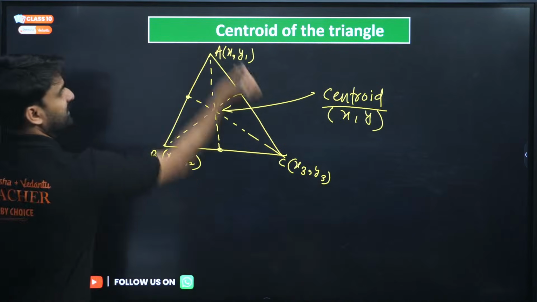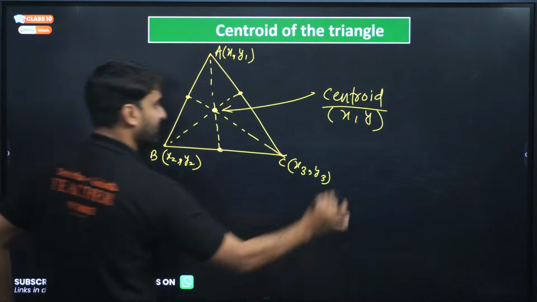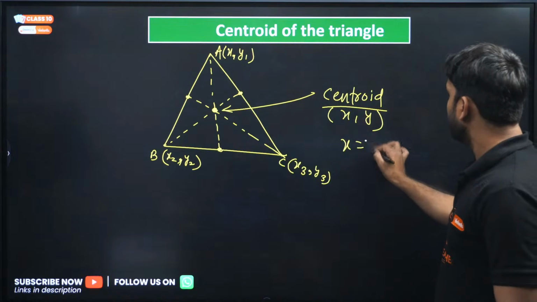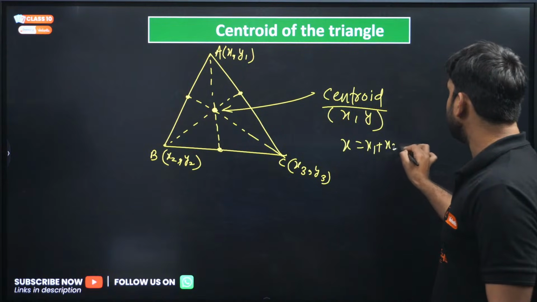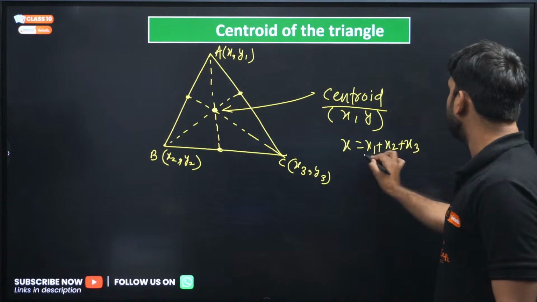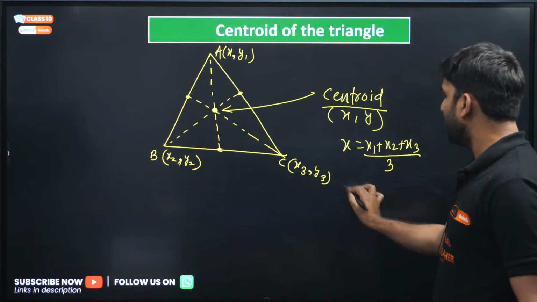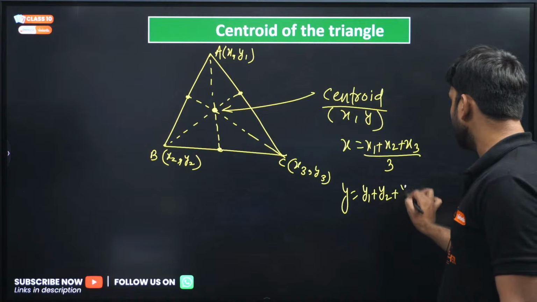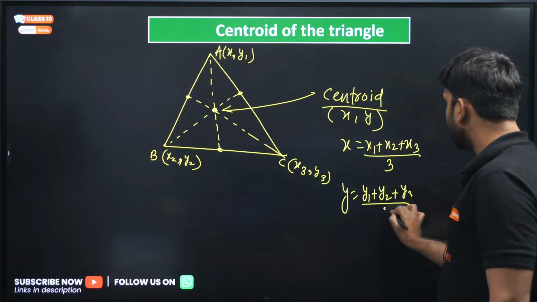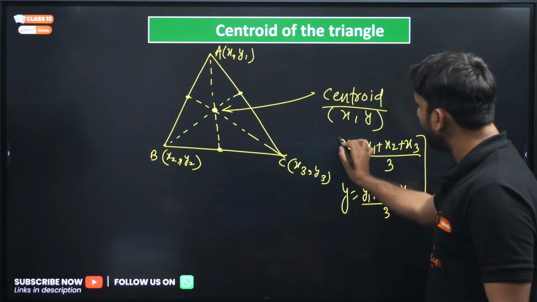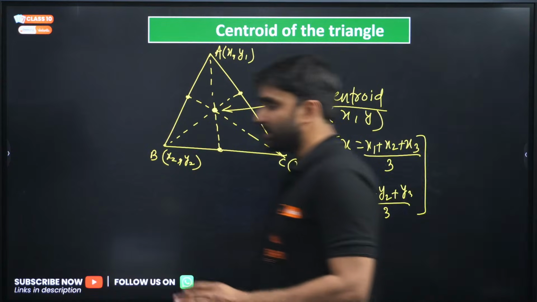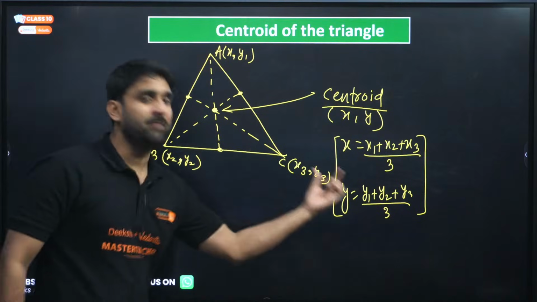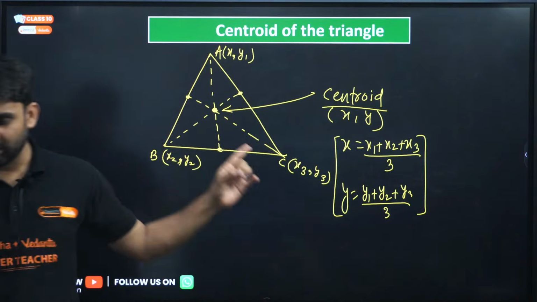Let me give you the formula: x equals x1 plus x2 plus x3 divided by 3, and for y coordinate, y1 plus y2 plus y3 divided by 3. By using this formula, we can find the centroid of the triangle if the vertices are given. Very important formula. Please write this formula in your notebook.